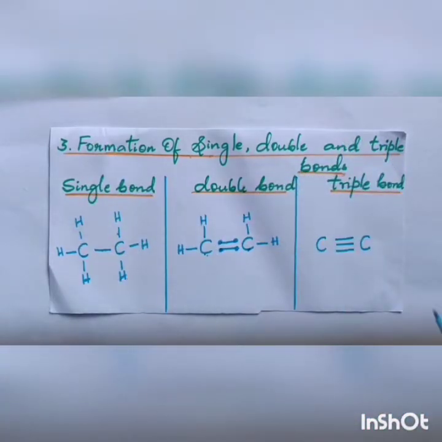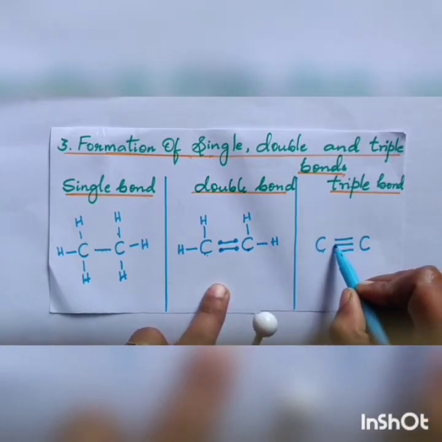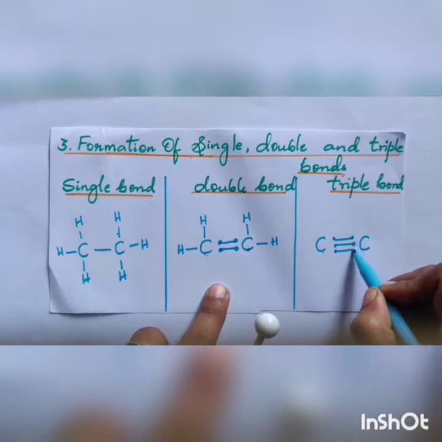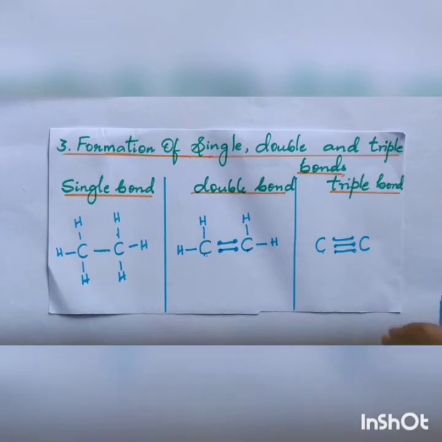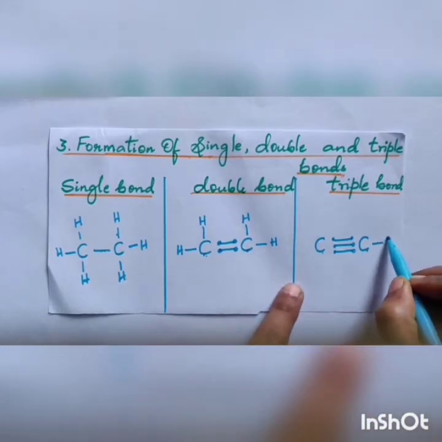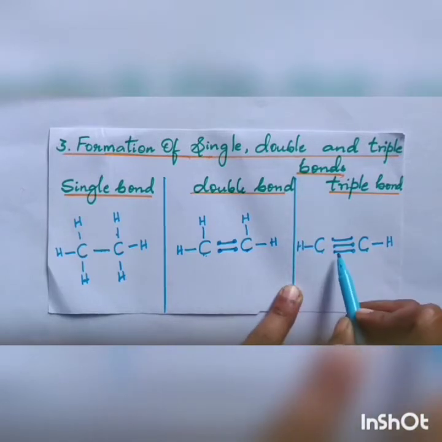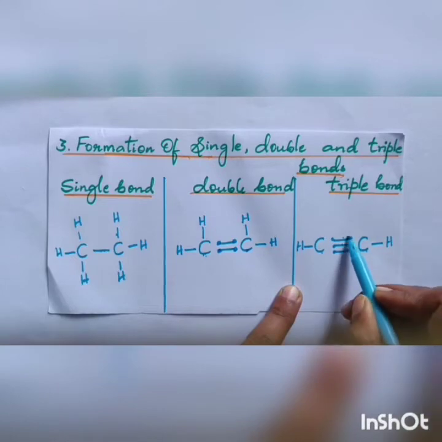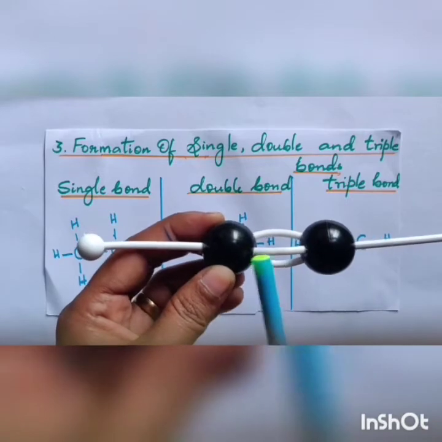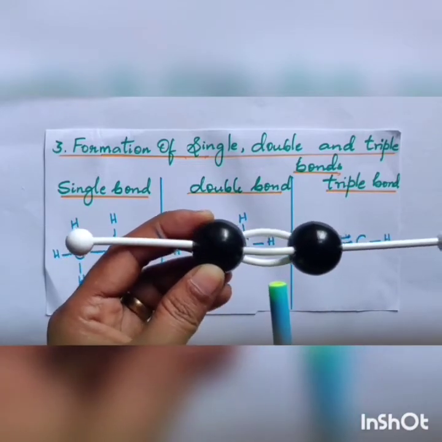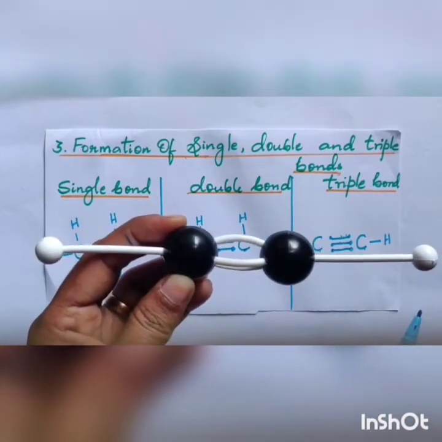The third one is the triple bond. Between carbon and carbon you can see a triple bond. Here one electron, one electron, one electron, one electron, one electron. This is the same as the nitrogen molecule, N2. So this carbon needs one more hydrogen and this also needs one more hydrogen to be satisfied. So 1, 2, 3, 4 and 1, 2, 3, 4, it is satisfied. Look at the structure now: between carbon and carbon you can see 3 bonds, and a hydrogen bond on each side.